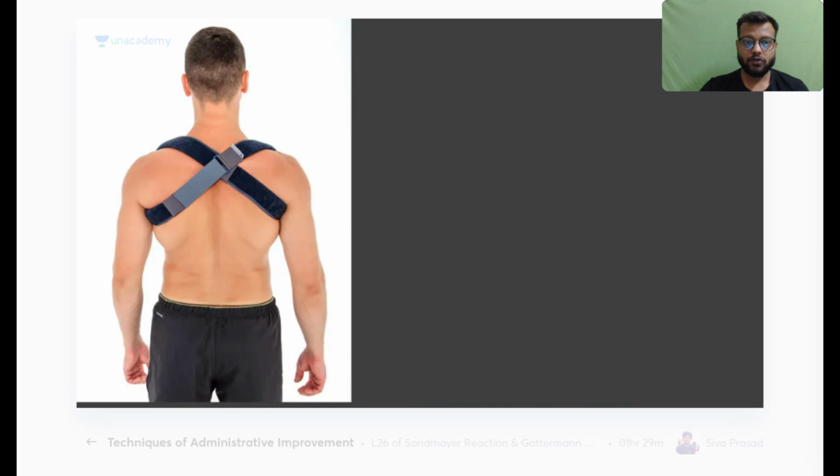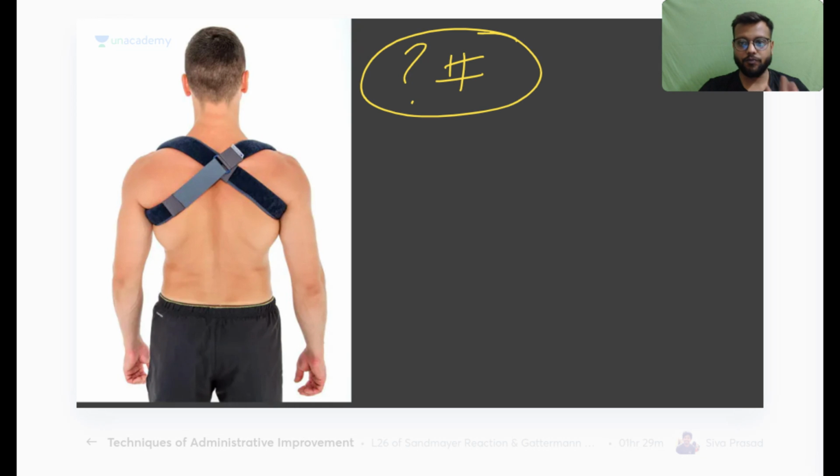Okay, so the first image is this. For which fracture do you use this kind of brace? Okay, so I'll give you 15 seconds. You can write your answer in the chat box.